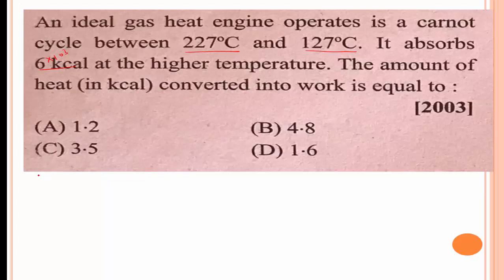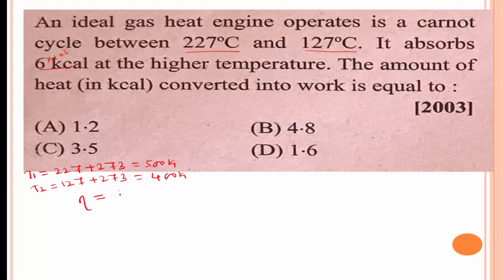An ideal gas heat engine operates in the Carnot cycle between 227 degrees Celsius, that is T1. Converting it into Kelvin, 227 plus 273 is equal to 500 Kelvin. And 127 degrees Celsius, that is temperature T2, 127 plus 273, that is equal to 400 Kelvin. The amount of heat converted into work is equal to,